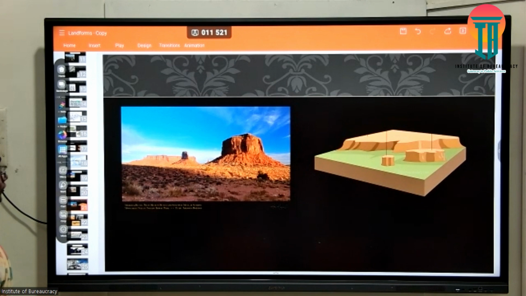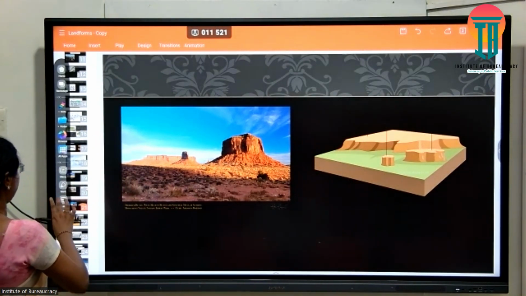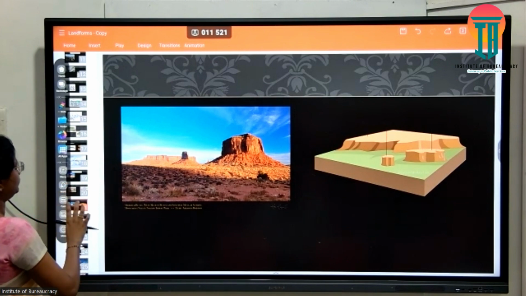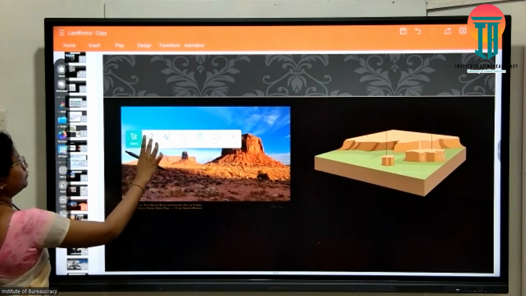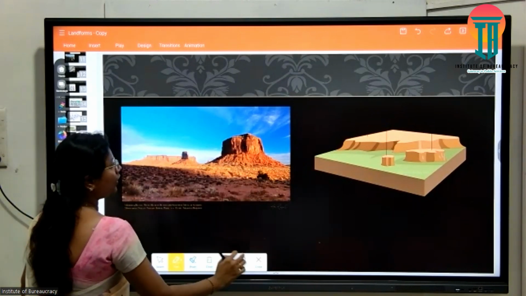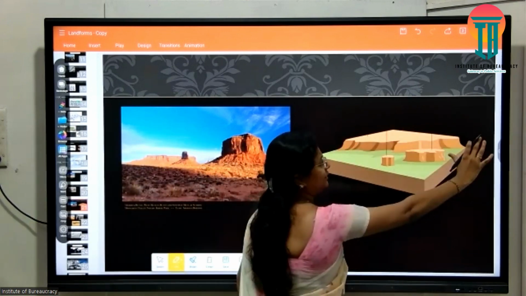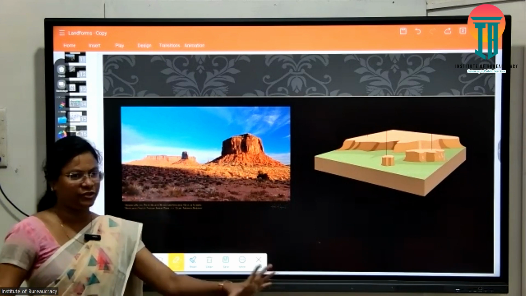Okay, the next important one is mesas and buttes. So if this is my desert region, as I said, it is not always necessary that it will have a sandy nature.